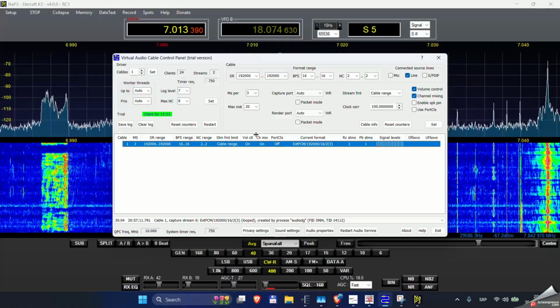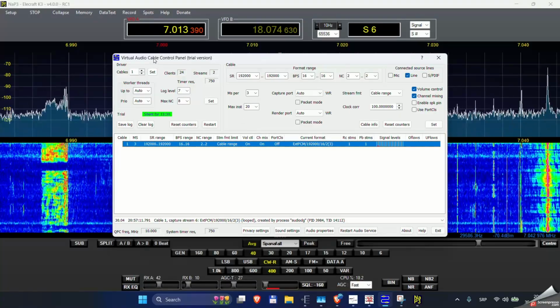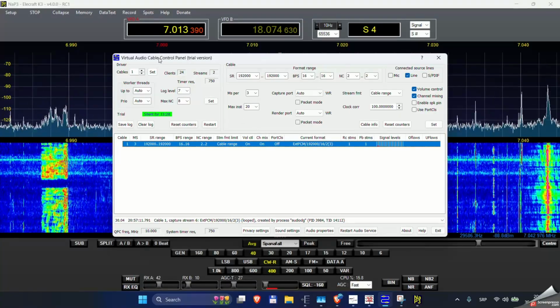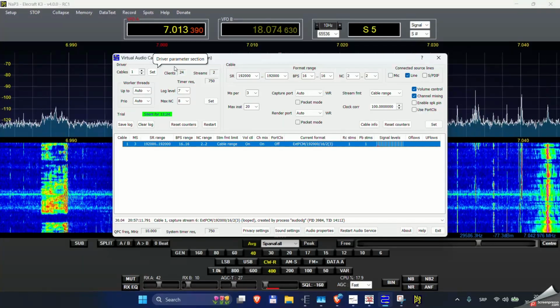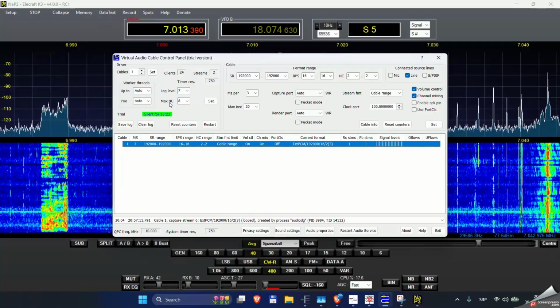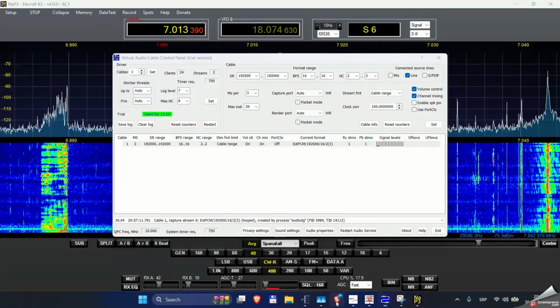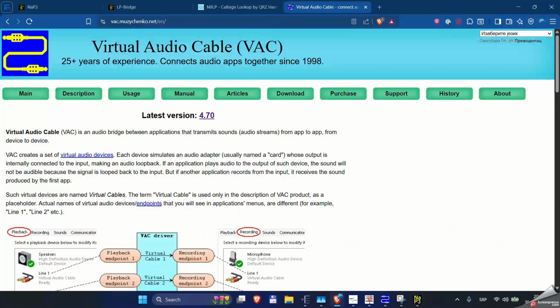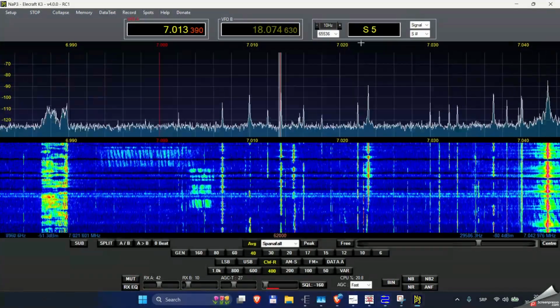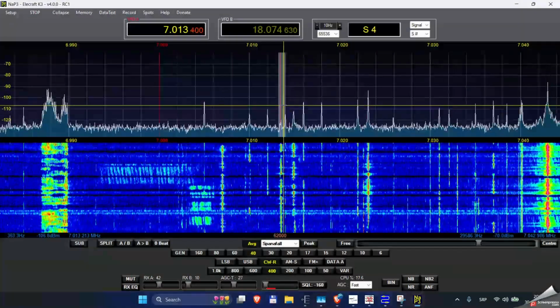So the main software here is the virtual audio cable, which is sending data from the SDR receiver to the NaP3 audio pan. As I said, you can purchase it through vac.muzychenko.net.